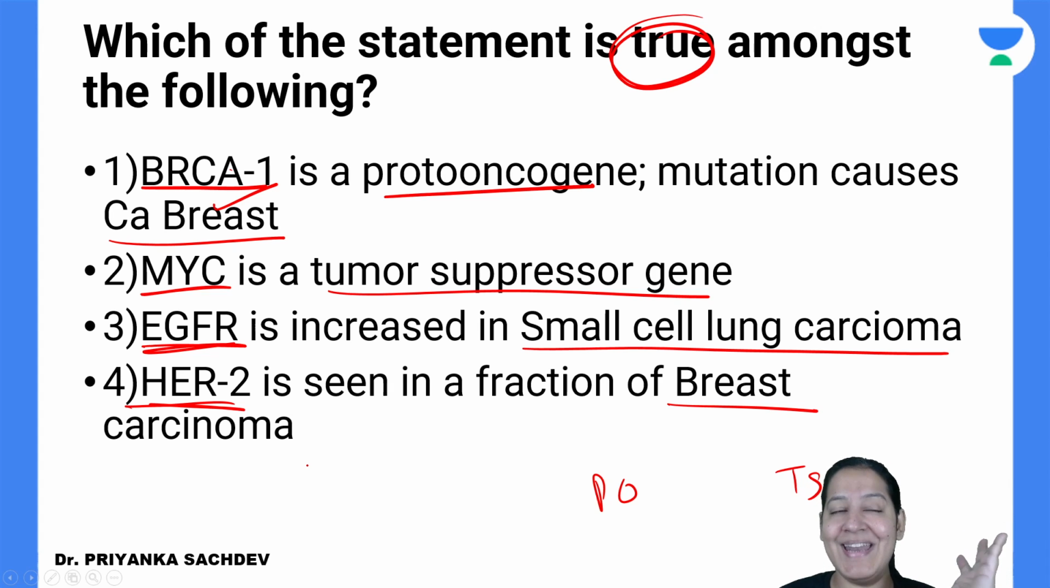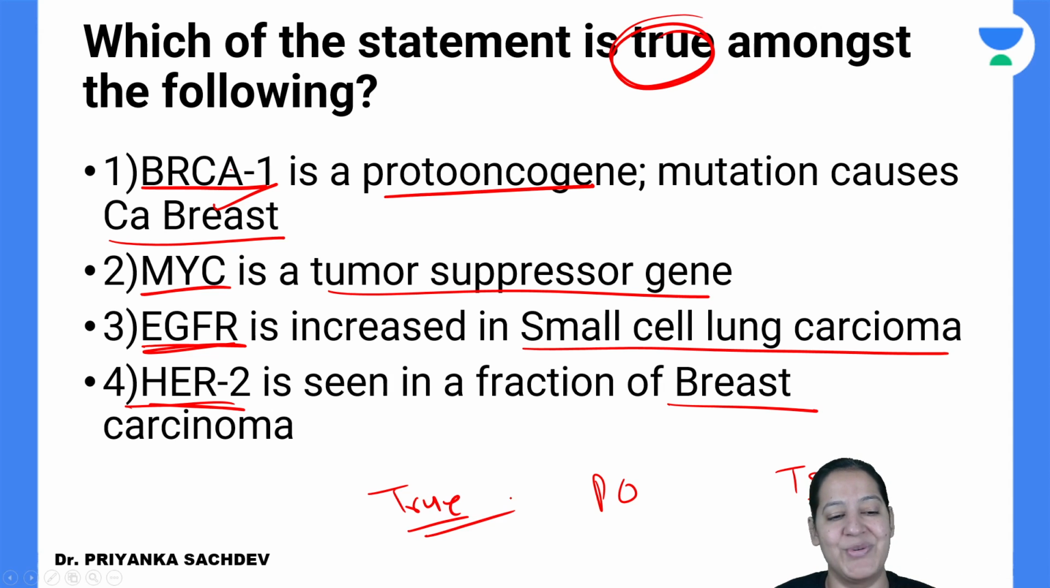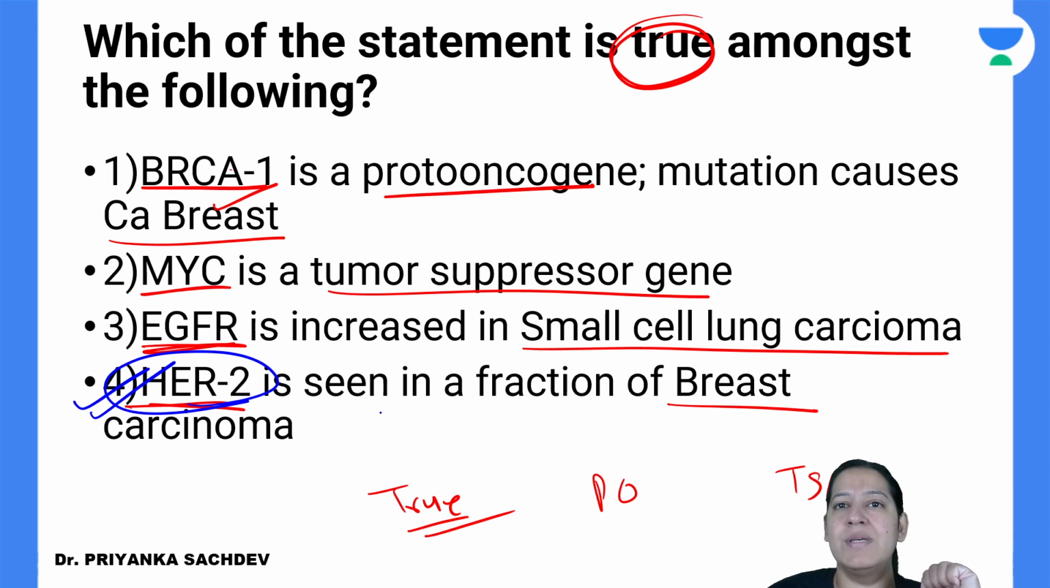Any guess? Which of the following is true? Out of these, which of the following is true? Any guess? Okay, some of you are right, some of you are wrong, I guess. The correct answer among these is D. That is 4. HER2 mutation is seen in carcinoma breast.